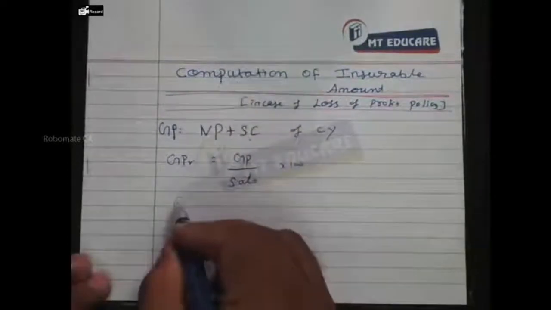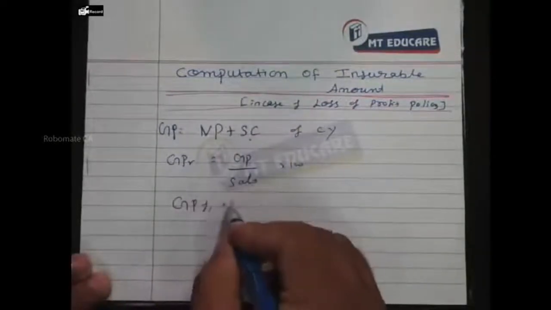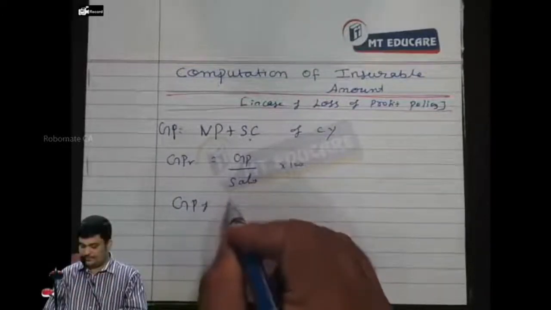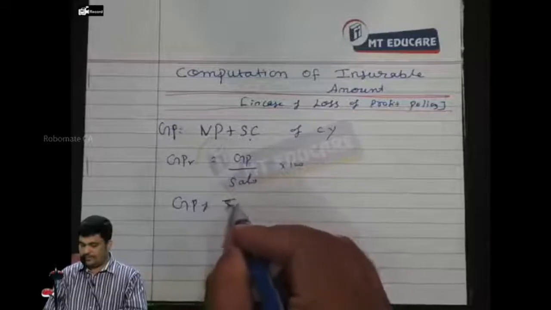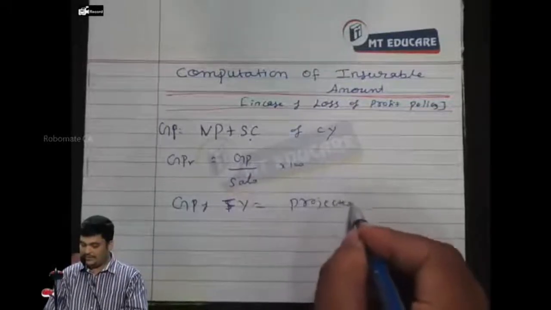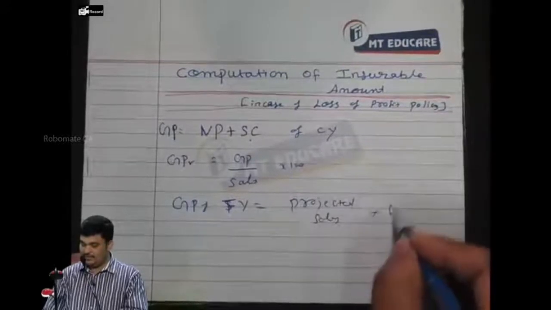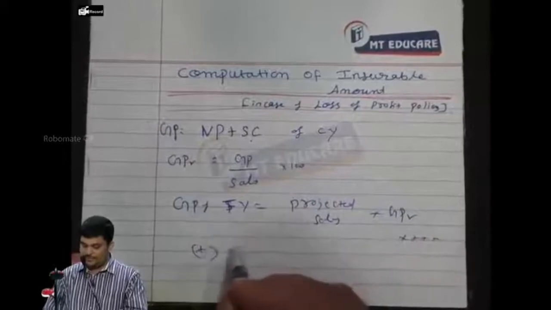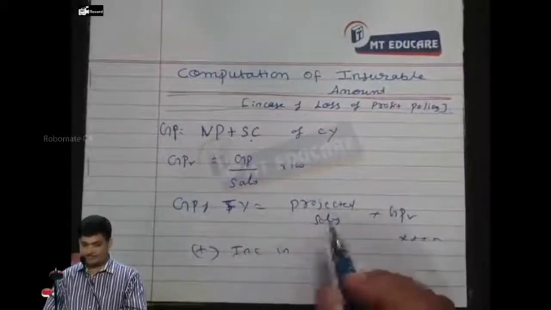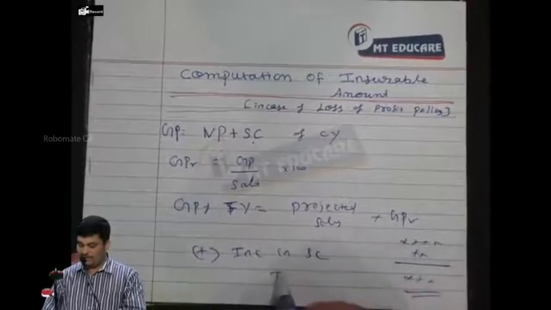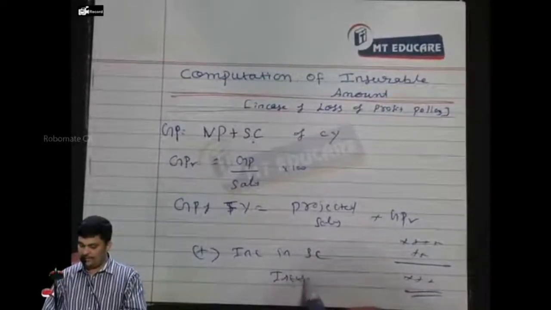Now it is this way: GP of the subsequent year, future year, will be projected sales into GPR. Correct? Respond. Plus increase in standing charges. You will get what? Insurable.